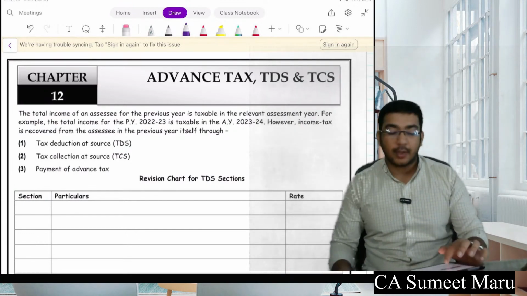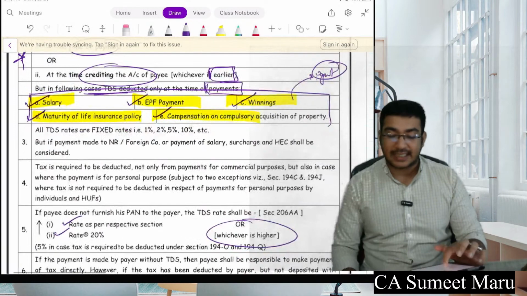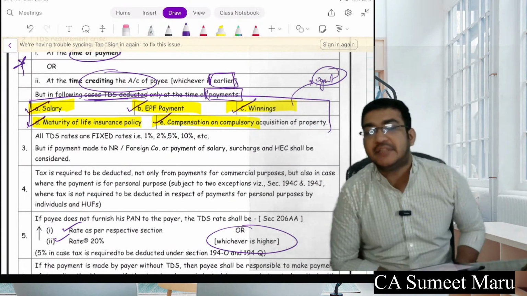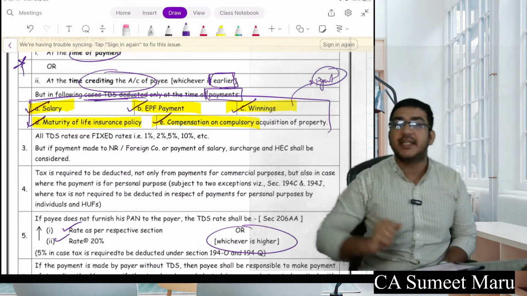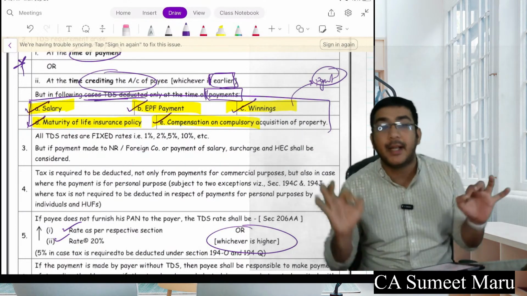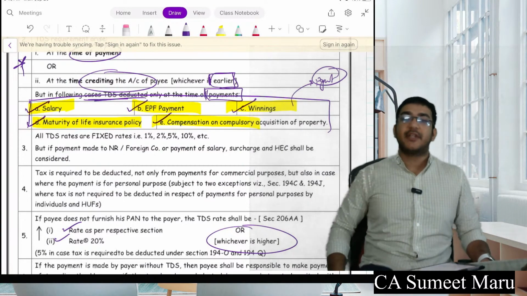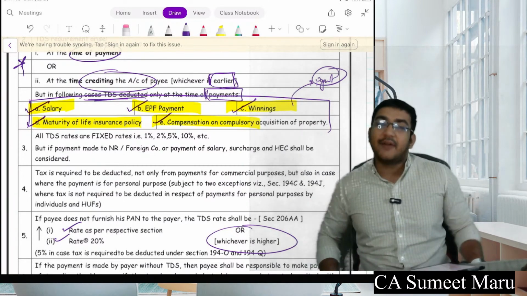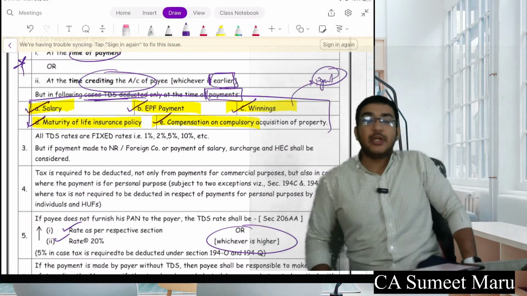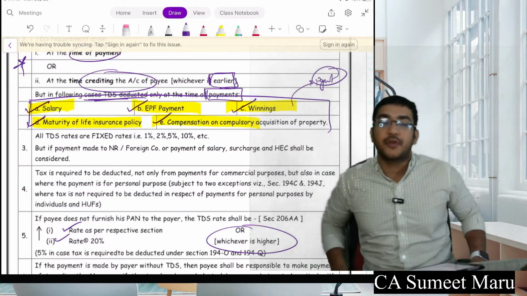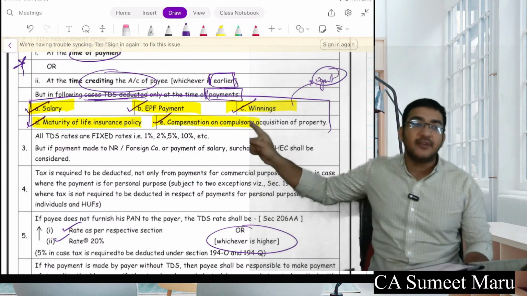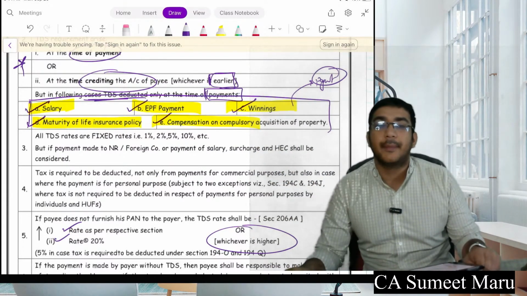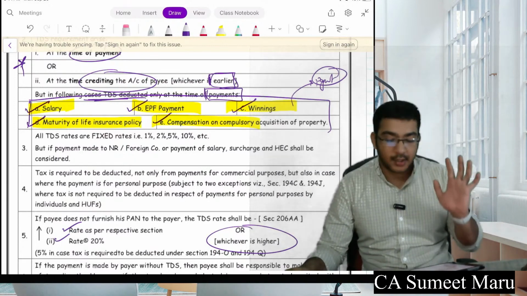The next chapter we talked about was your TDS, TCS and advance tax. So here in TDS, we have learned that the TDS has to be done on the payment or credit, whichever is earlier. But there were 5 such cases where TDS will be done on the basis of payment and payment only. First of this case was when you are paid salary. Next is when you are paid employment provident fund. Thereafter winnings from lottery, betting, gambling and maturity of life insurance and compensation for your compulsory acquisition. For these 5 things, the TDS will be done only on the basis of payment. For all others, it will be done on the basis of payment or credit, whichever is earlier.